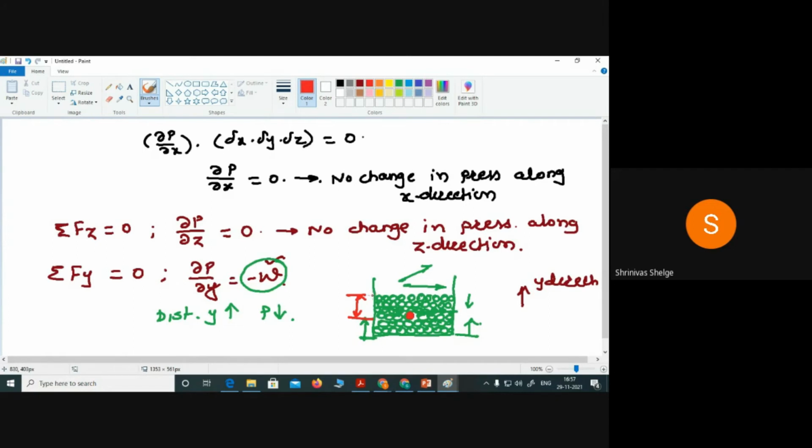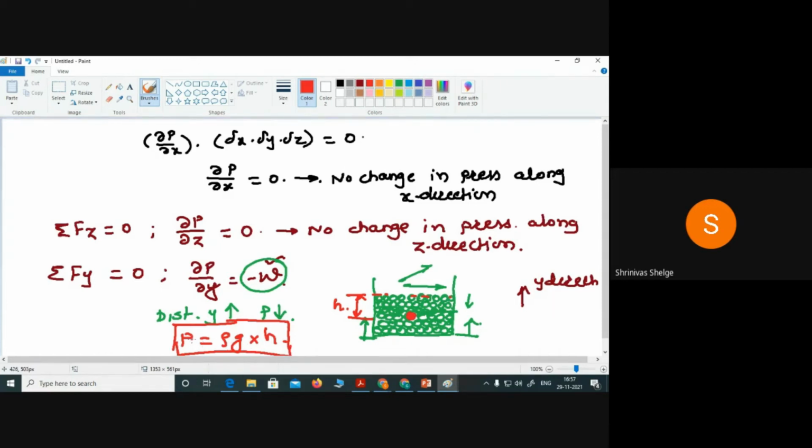But suppose now I want to measure the distance from the free surface of the liquid, and I want to measure pressure at this point, at the distance small h from the free surface. Then the pressure at that point will be what? Rho g, so rho g is the weight density, into h. Now remember that this h distance we have measured from the free surface of the liquid. Don't go from the bottom side. So in this equation, P equals rho g h.